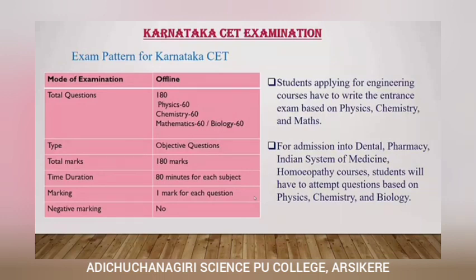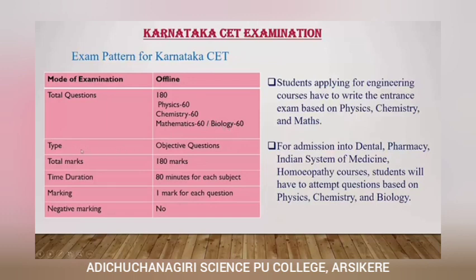And the Karnataka CET examination pattern. So this is again an offline examination. So a pen and paper exam. The total number of questions you will get is 180. Physics carries 60 questions, chemistry 60 questions, mathematics 60 questions or biology 60 questions. Either you can choose mathematics or biology.